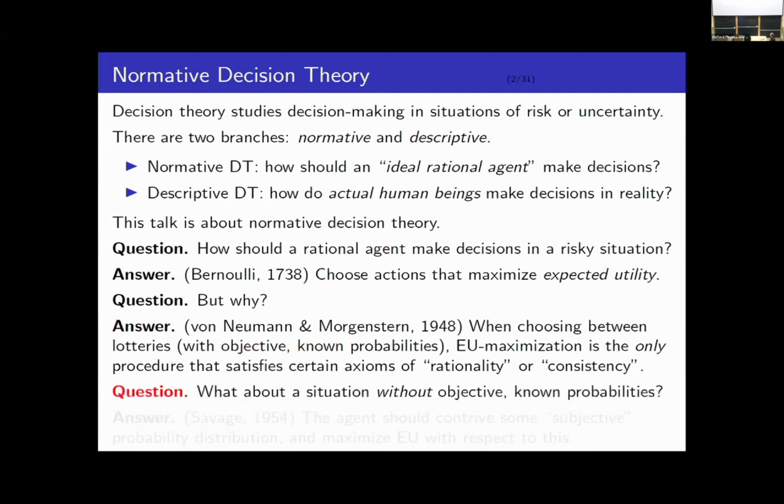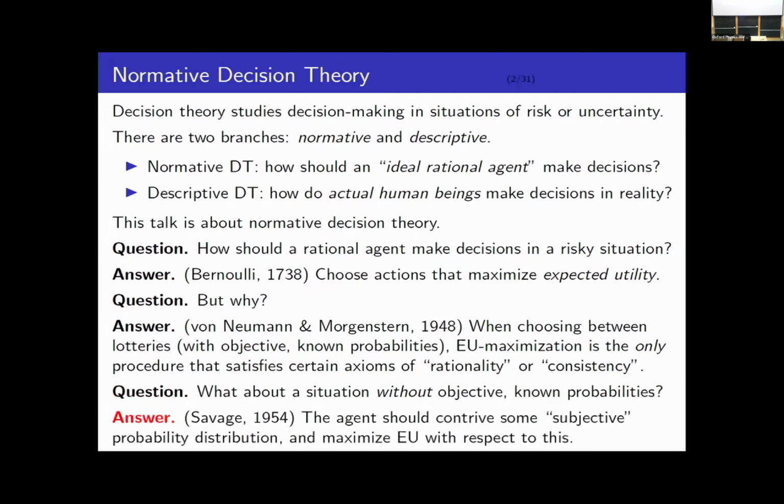But then you could ask the further question: what about a situation where you don't have objective known probabilities? Shortly after von Neumann and Morgenstern, Savage answered this question. He said in this situation, the agent should contrive some subjective probabilities representing her subjective beliefs about the world, and she should maximize expected utility with these subjective probabilities.